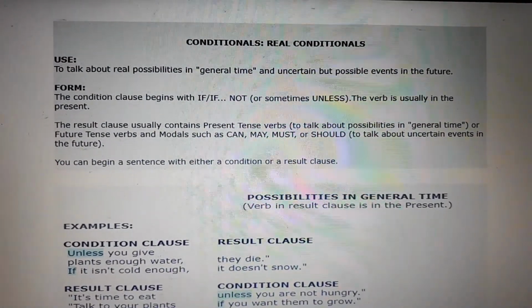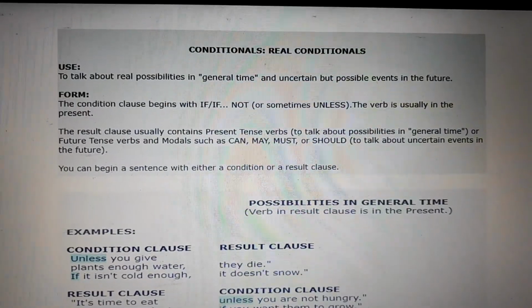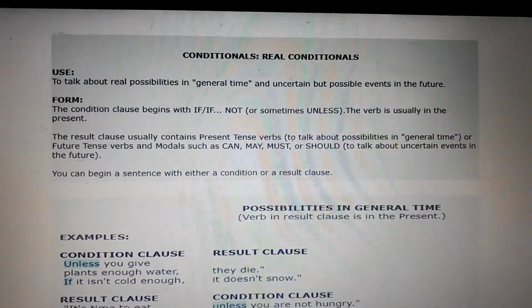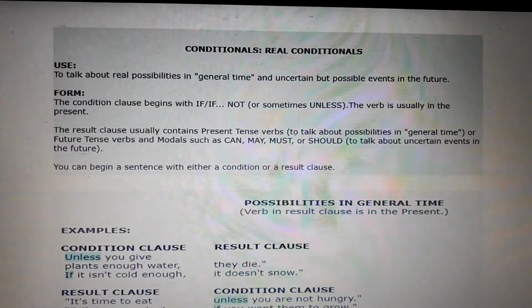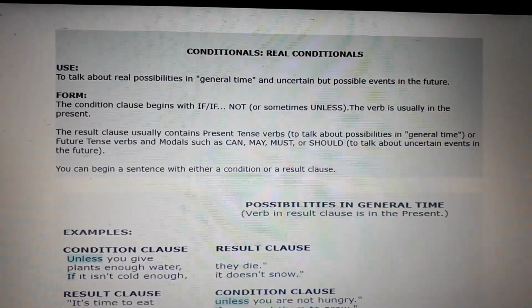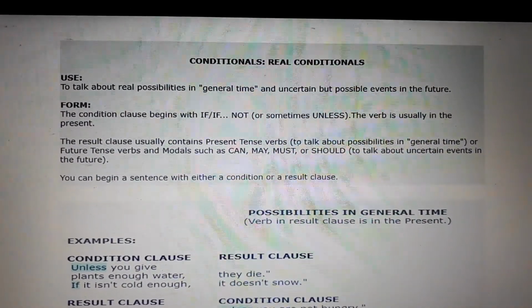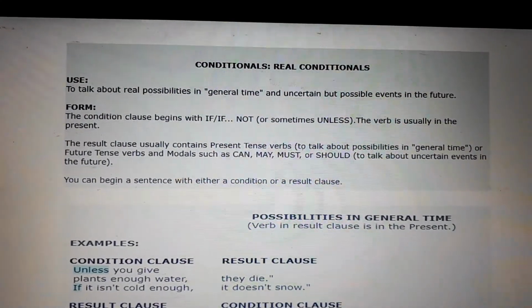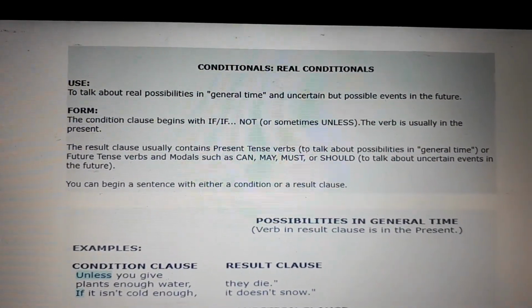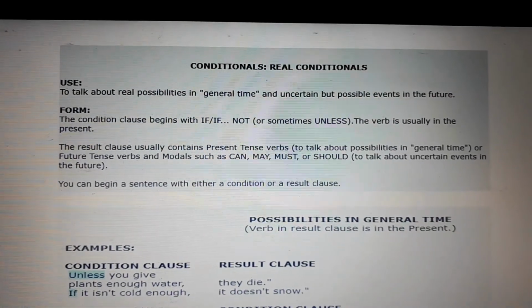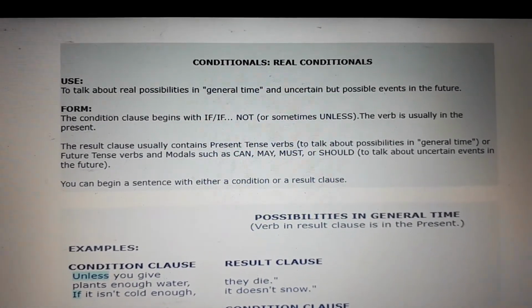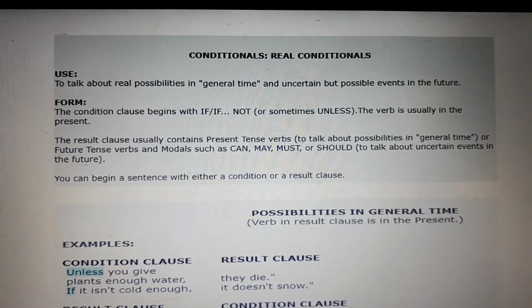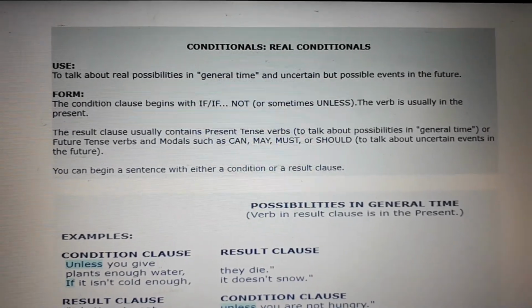The form, okay? To make a conditional clause, we begin, of course, with the if, in positive, in negative, if not, or sometimes unless, okay? And the verb is usually in the present. Unless, a menos que. El if es el condicional, el sí. No sí de confirmación, sino el si fuera, si iría, okay?